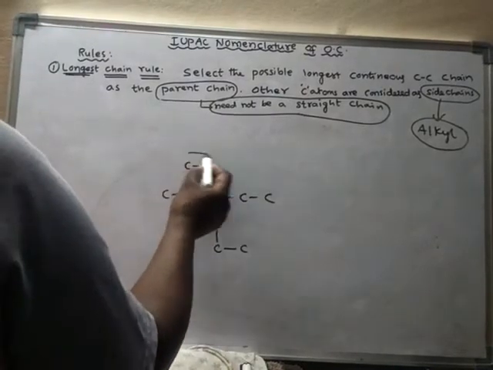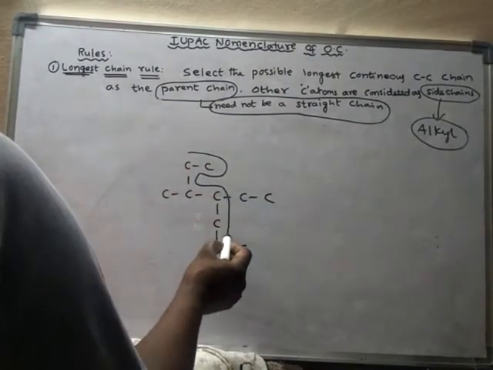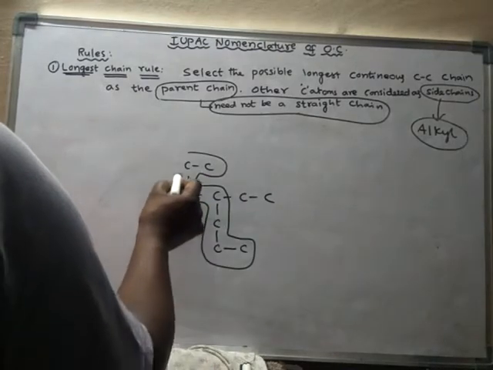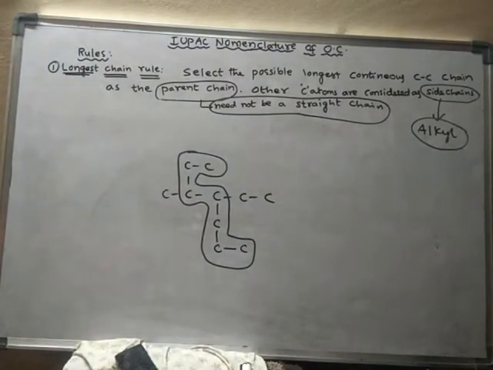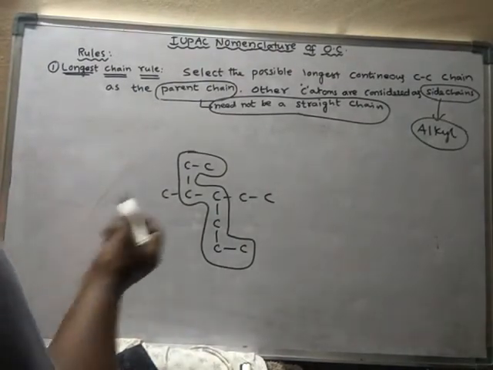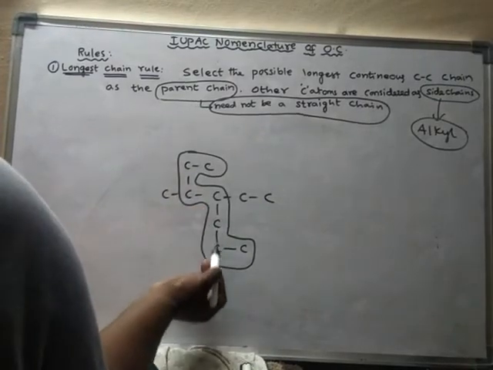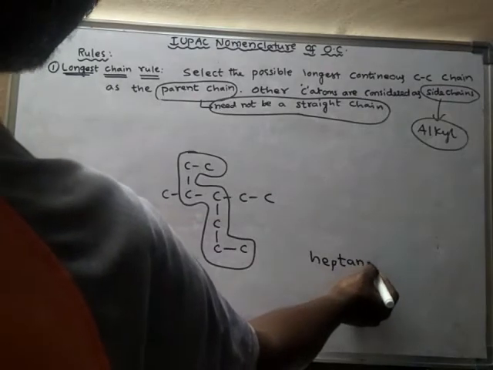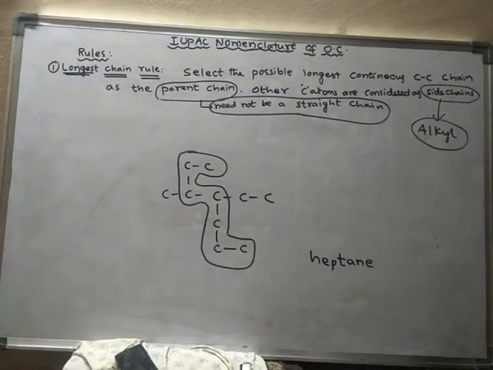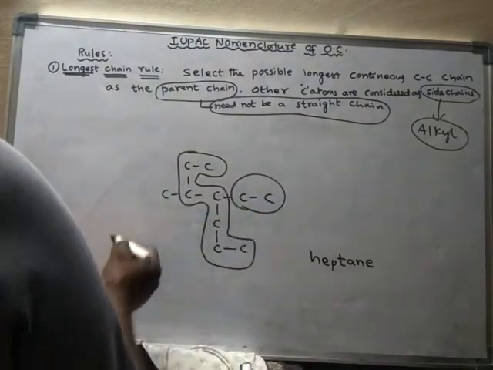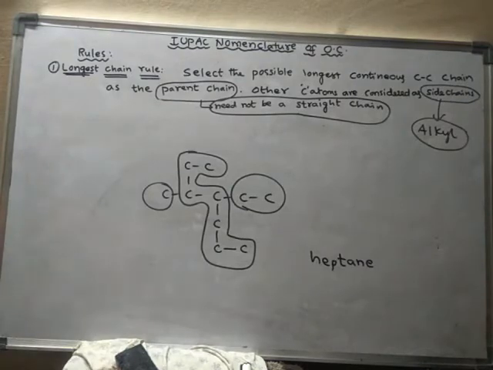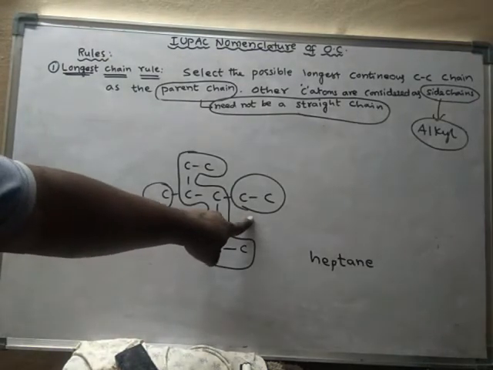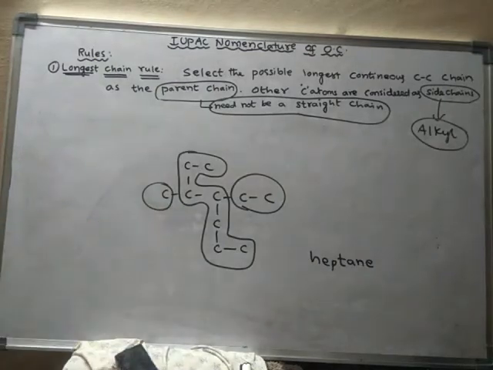Now this is the parent chain, because this is the longest continuous carbon chain. How many carbons are there? 1, 2, 3, 4, 5, 6, 7 carbons are there. Hence heptane is the parent chain. And this one is a substituent, and this one is another substituent. This substituent is called an ethyl substituent, and this substituent is said to be a methyl substituent.